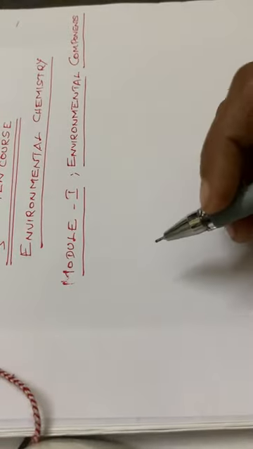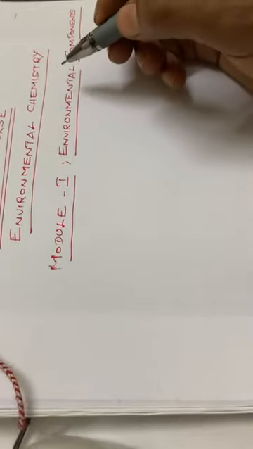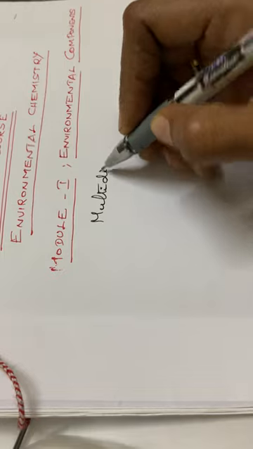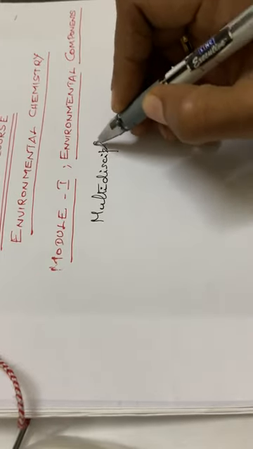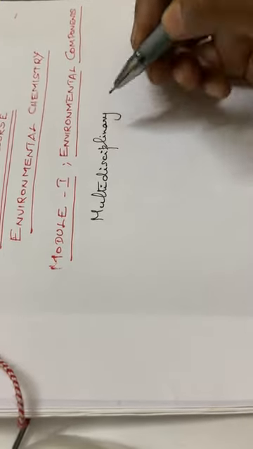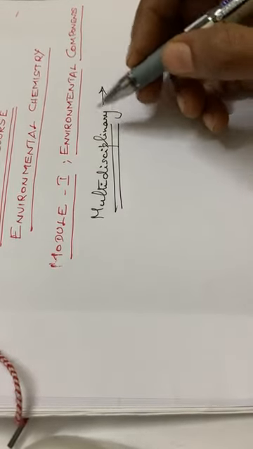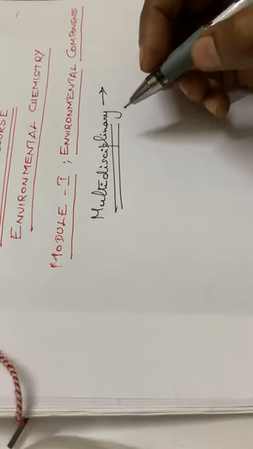Environmental components. So here, let us start with environmental chemistry. See, environmental chemistry is a multidisciplinary science. Multidisciplinary means so many subjects are integrated into environmental chemistry.